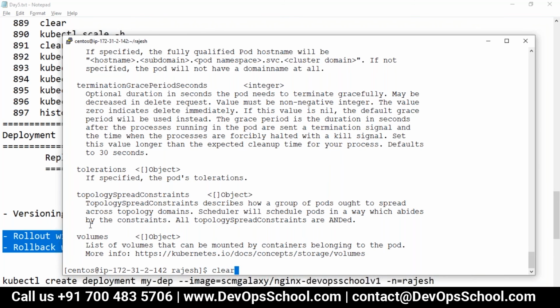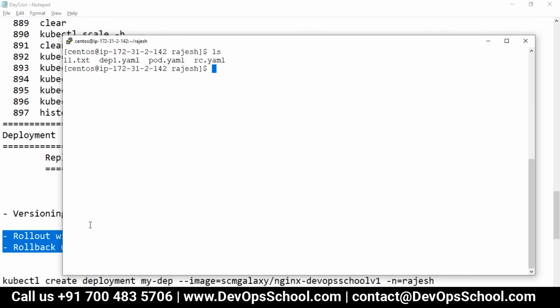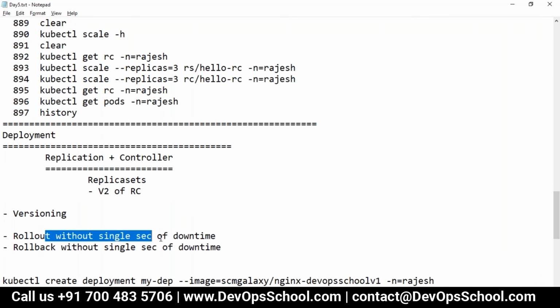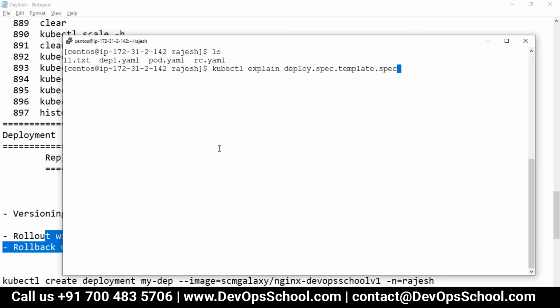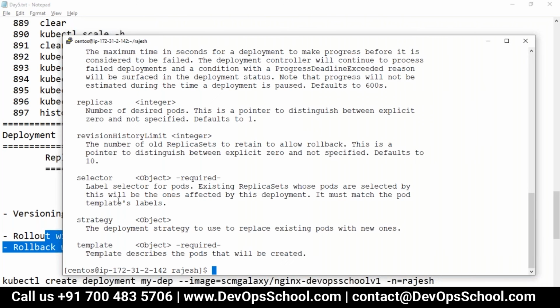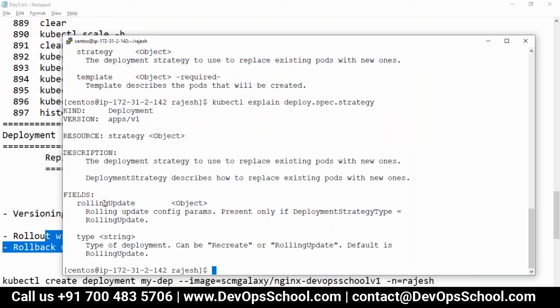So now guys, I'm going to talk about rollout and rollback. What is a rollout and rollback? There's a strategy applied. Let me show you here. Deploy.spec, if I go to dot strategy, see here, there's a strategy called rolling update strategy. There's only one strategy.